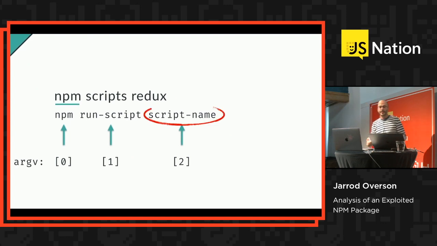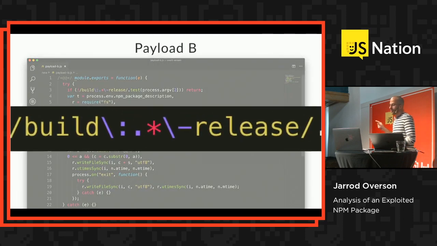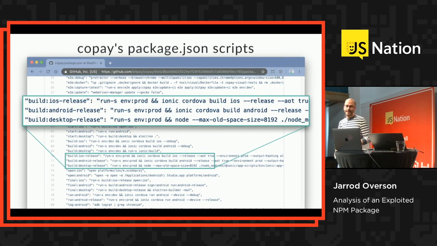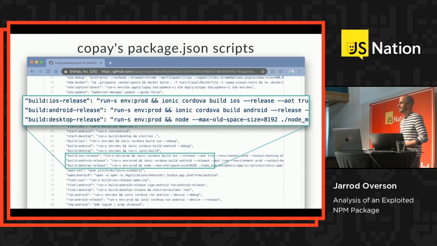Now, because Copay, oh, not quite yet. So this particular regex is looking for build::blah-release, because Copay Dash is luckily an open source application. We can look at the package JSON that was being targeted. Now you can see here there's build::iOS-release and build::Android release and build::desktop release.